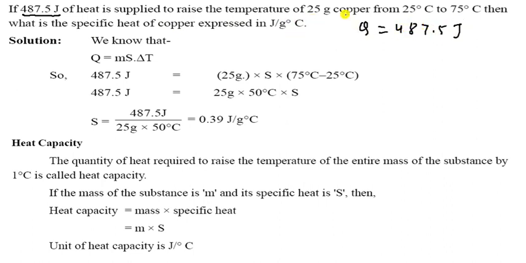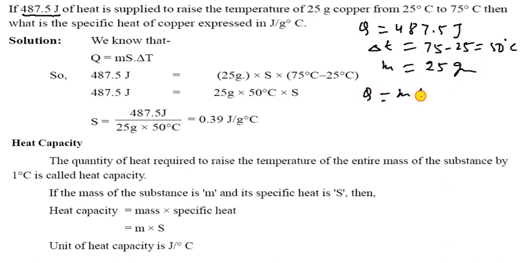487.5 joule. Now the temperature is given, so you can find del T is 75 minus 25, that is 50 degrees C. And what is the amount? Amount M is 25 grams. So our formula is Q is equal to M S del T. So now we can find S is equal to Q upon M into del T.